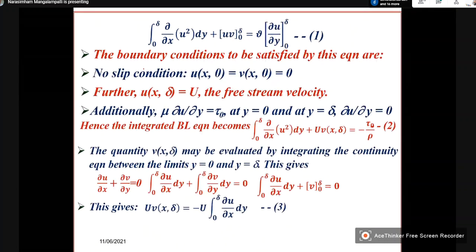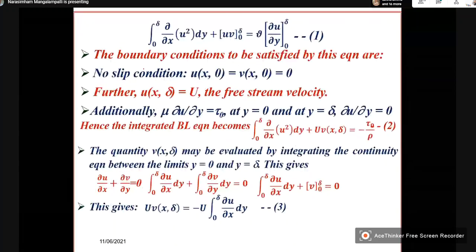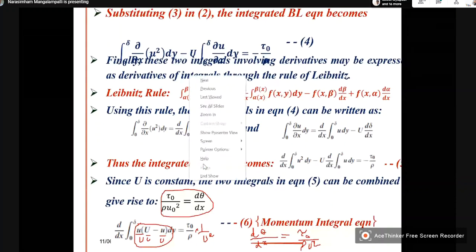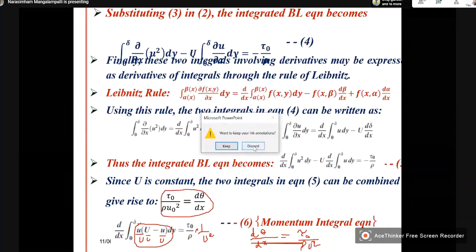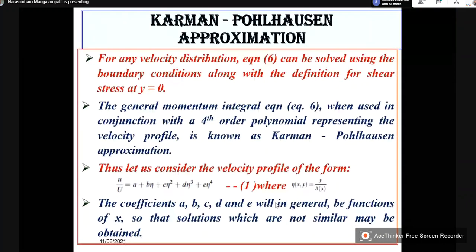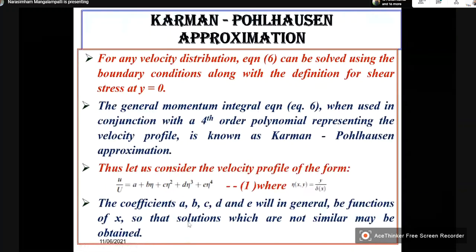So, the Kalman-Pohlhausen solution gives you the momentum integral equation. For any velocity distribution, your equation 6 can be solved using the boundary conditions along with the definition for shear stress at y is equal to 0.